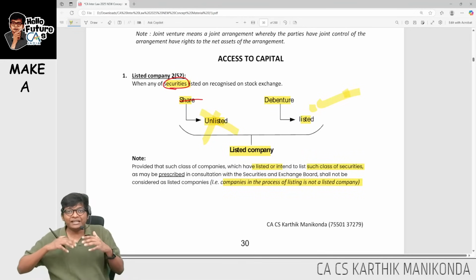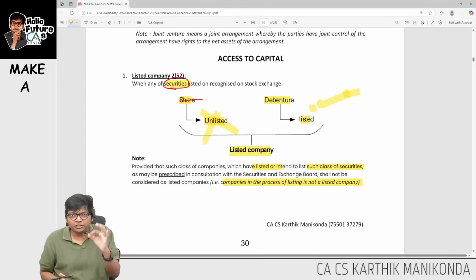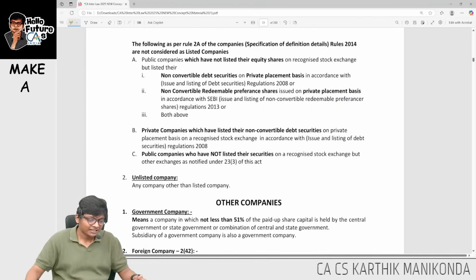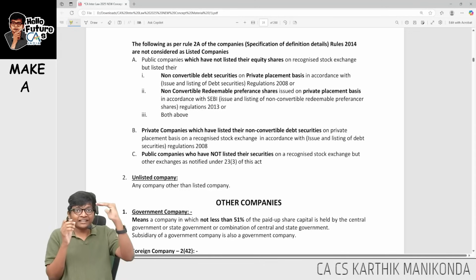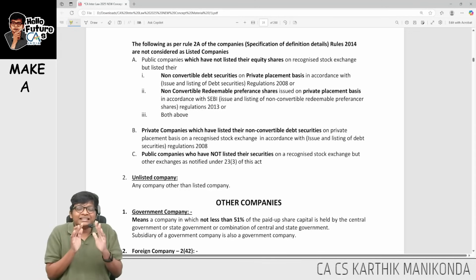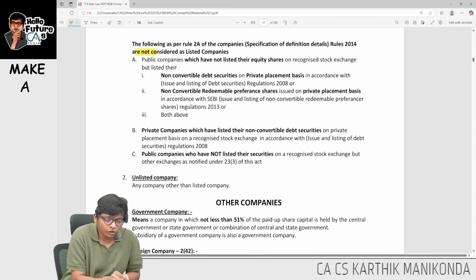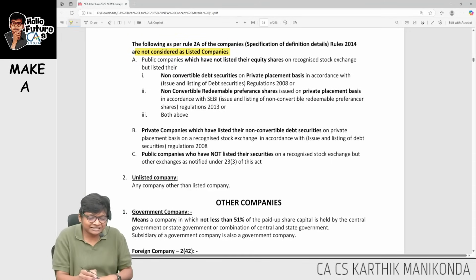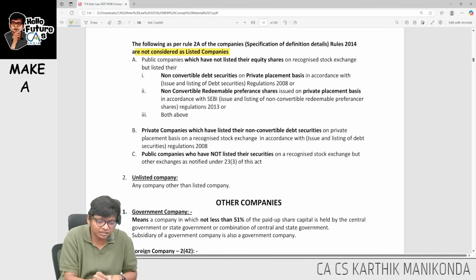Very important. Application for listing is made but not yet listed. So in the process of listing is not a listed company. Important point that can come in exam. Then if you come down here, they have given a list as to what is not a listed company. Look at this. The following are not listed companies, even though their securities are listed on the stock exchange.